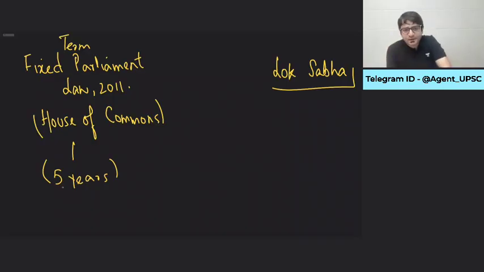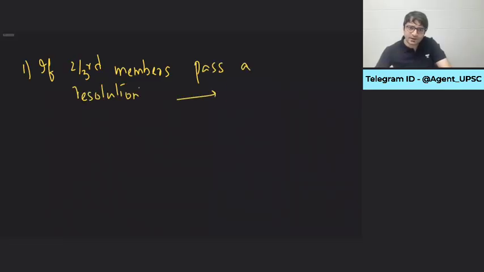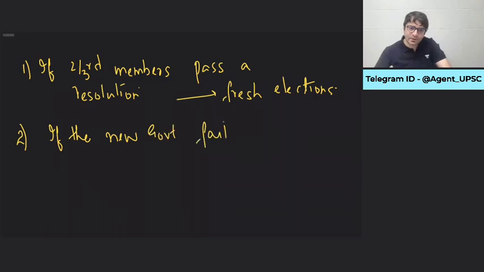The term is 5 years, it's fixed. Can we dissolve this House of Commons even before 5 years? Yes. How? But then there are two conditions. Condition number one, if 2/3 members pass a resolution, then there can be fresh elections. Or condition number two, if the new government fails to prove majority.